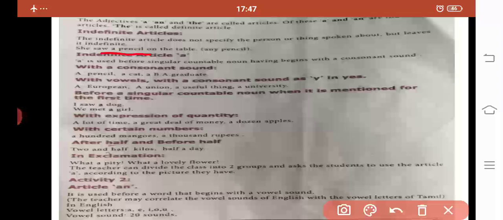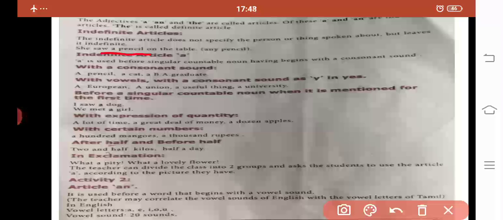Next one. We have to use this article a with the consonant sound. Before the consonant sound, we have to use the article a. A pencil, a cat, a BA graduate. Here in BA graduate, we are getting the consonant sound B. The next one, this indefinite article a is used with vowels with the consonant sound as Y or U. Here, a European, a union, a useful thing, a university. These words are given to us here.